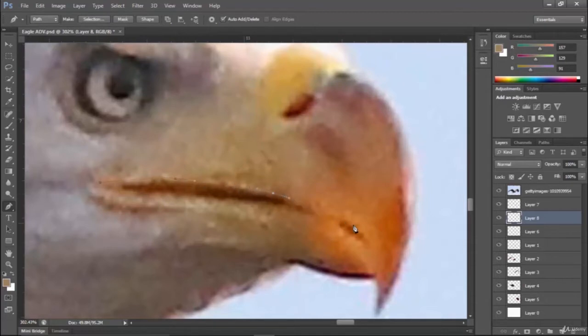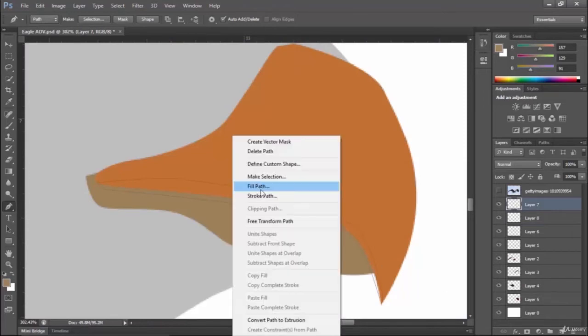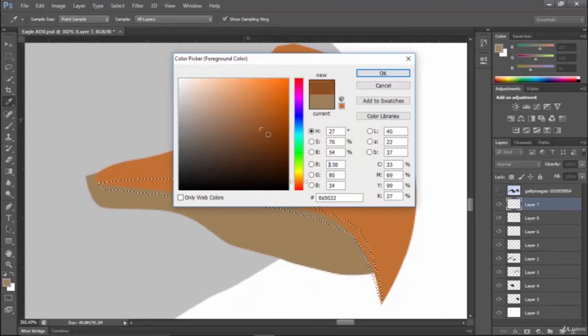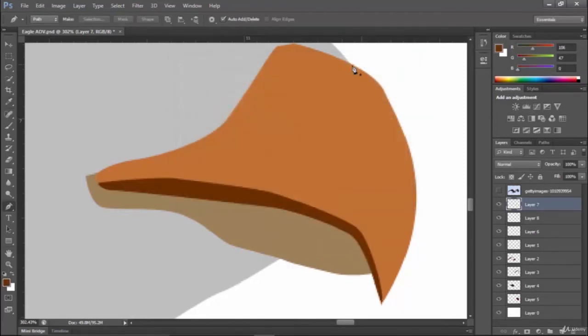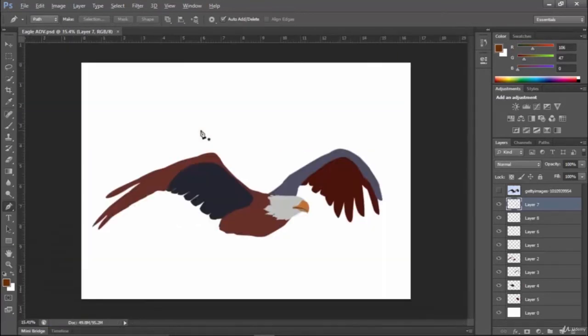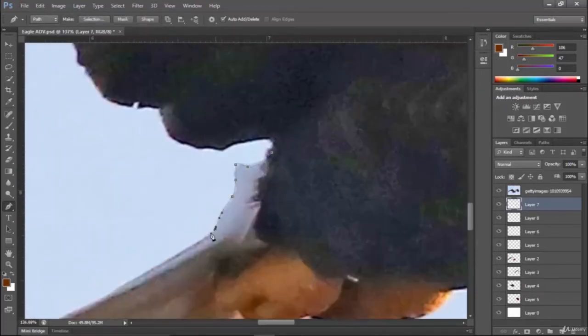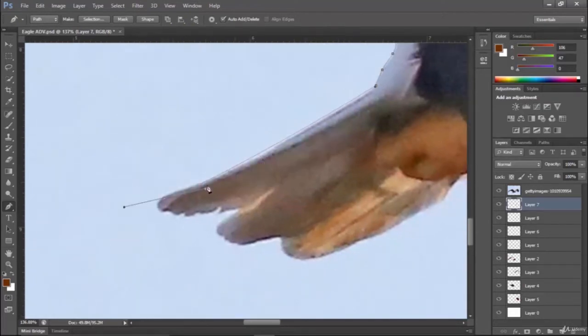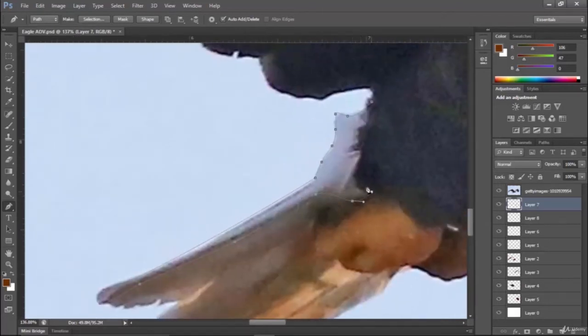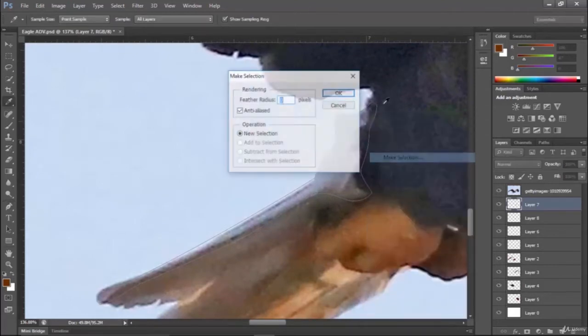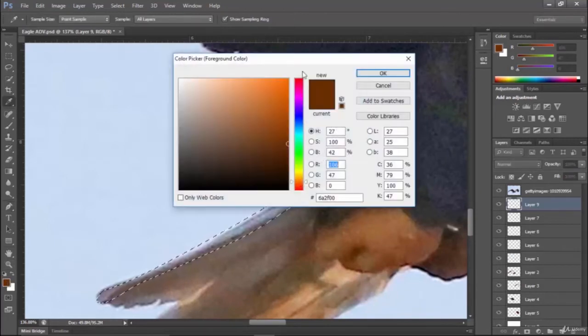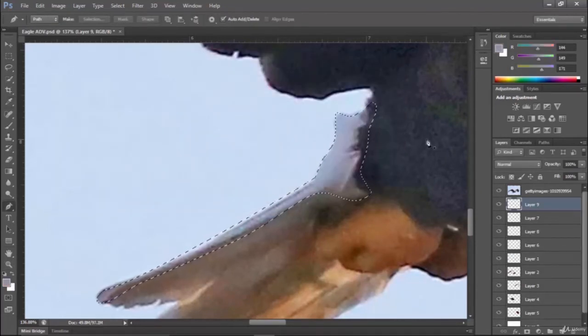So I will select for lining, make selection, Alt backspace, Control D. Now the tail, make selection, new layer, Alt backspace, Control D.